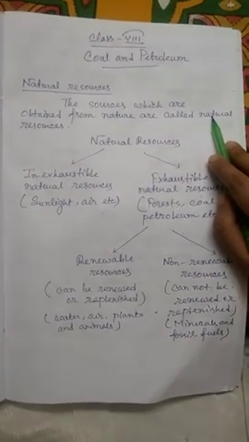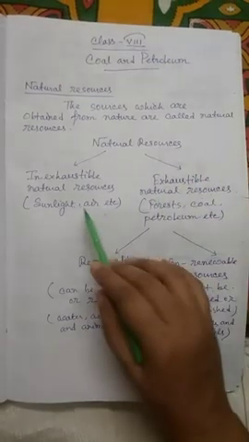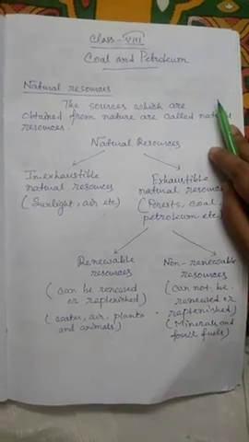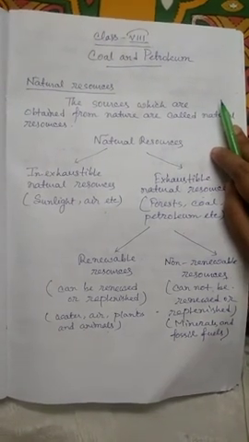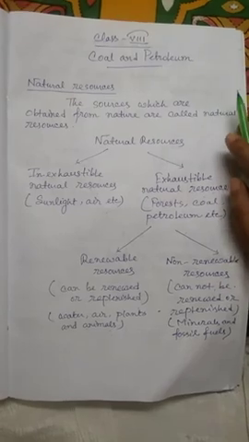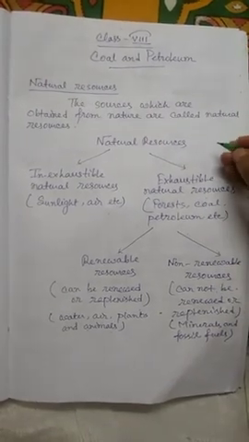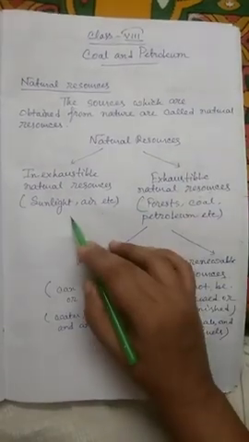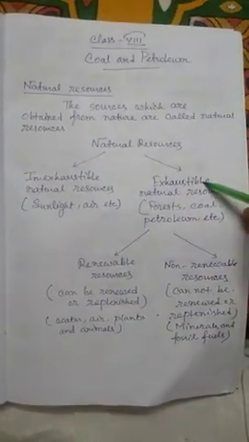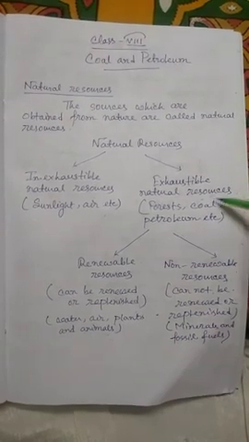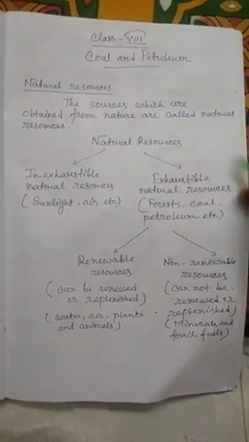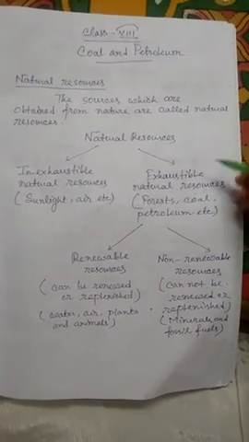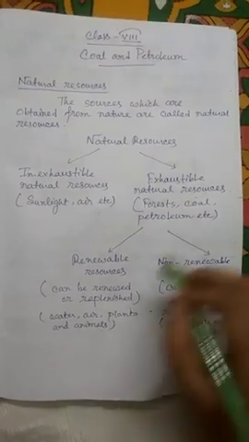Now natural resources are broadly divided into two groups: inexhaustible natural resources and exhaustible natural resources. Inexhaustible means they cannot be used completely, where if we use them, there is a constant supply of these things, like sunlight and air. On the other hand, exhaustible natural resources are limited. If we continually use them, there is a chance of diminishing, like forest, coal, petroleum, etc.